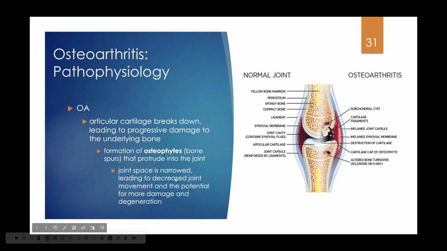With OA, the cartilage on the end of your bone starts to break down. With the breakdown, the cartilage breaks off and starts floating in your synovial fluid, and your body doesn't really like that. That's called joint mice.